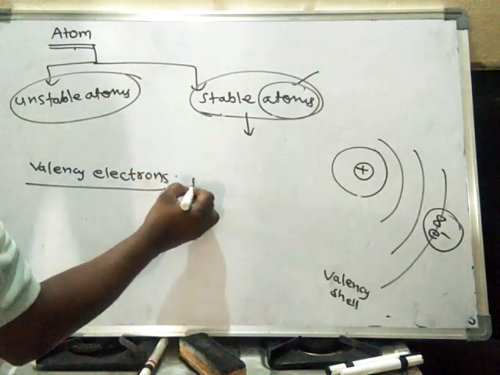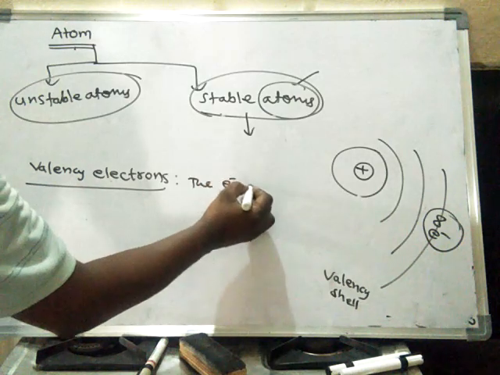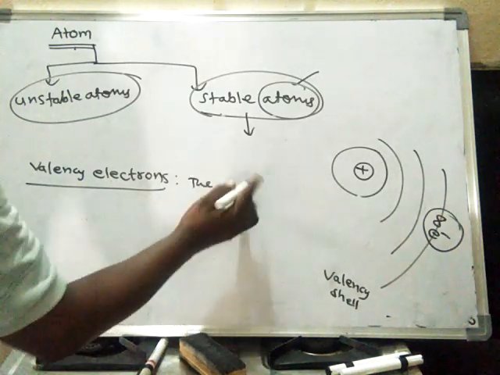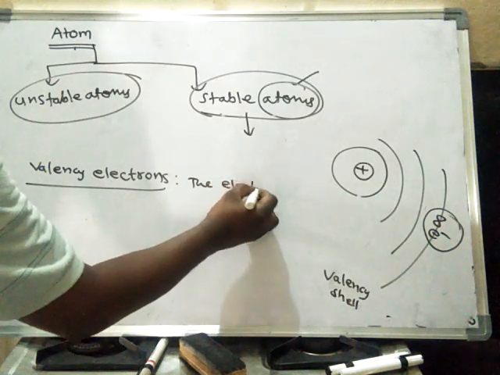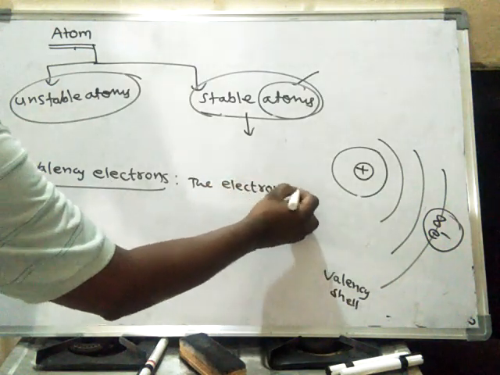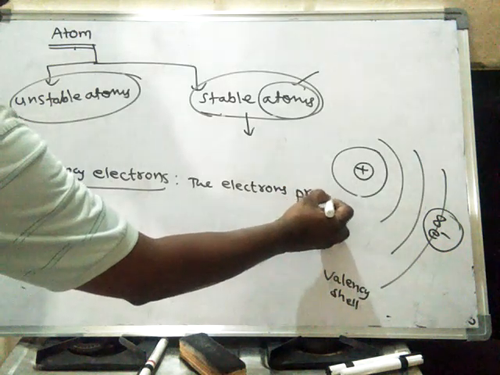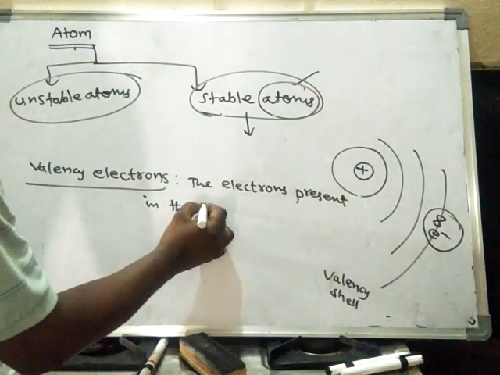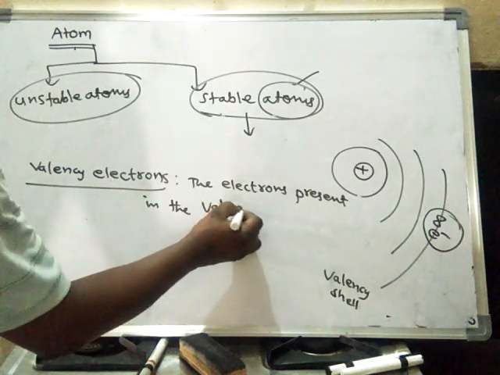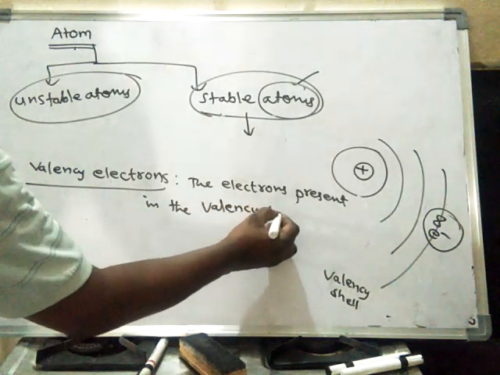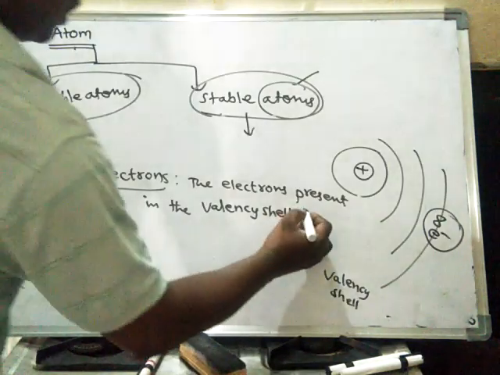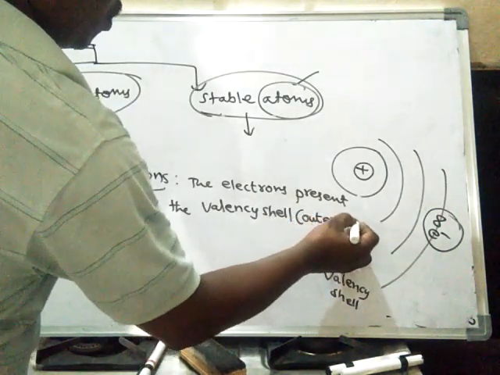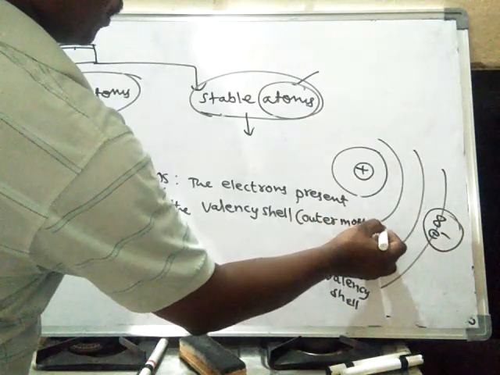The electrons present in the valency shell, or else valency orbit, or else outermost orbit.